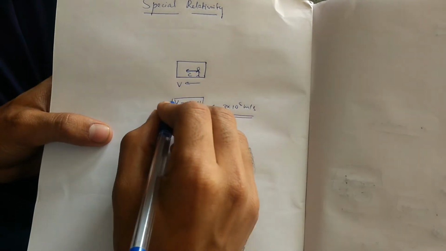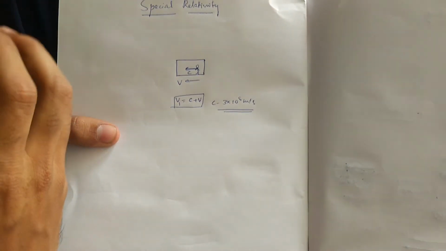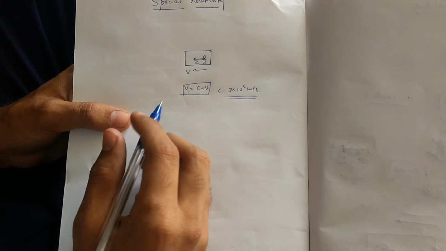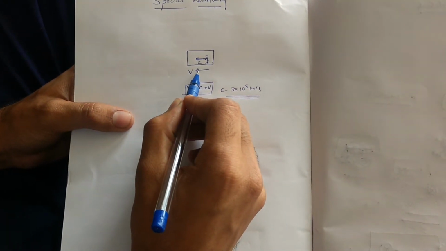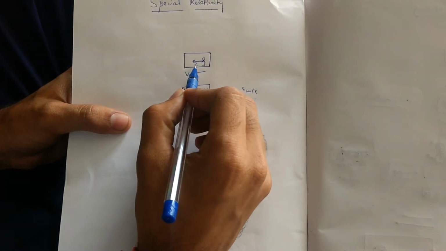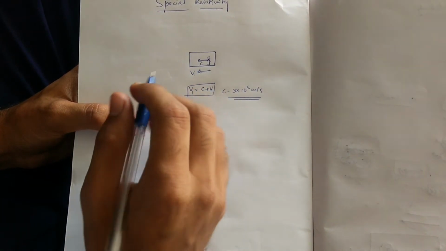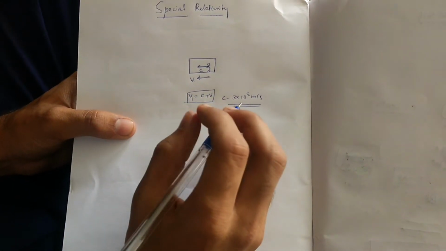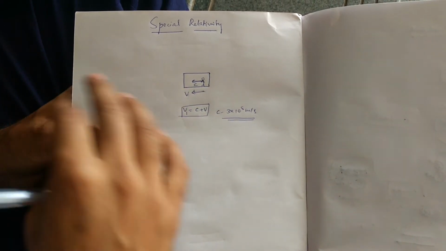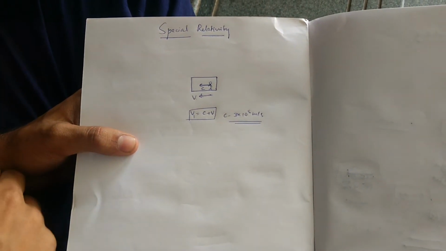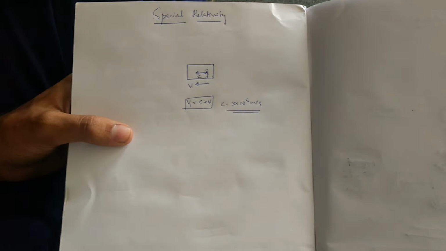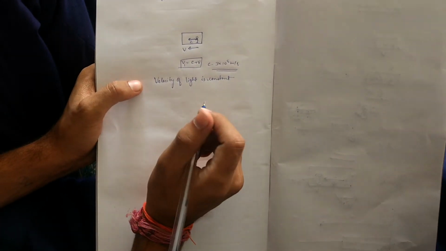This is what general physics says, but what special relativity says about the constant speed of light is that even if the train is traveling with velocity v, this won't get added to the speed of light. The speed of light remains the same, it remains c itself. Even in the moving train, it doesn't change with the velocity of the train. Whatever speed you travel at, the velocity of light is constant. So this is the basic thing of special relativity.